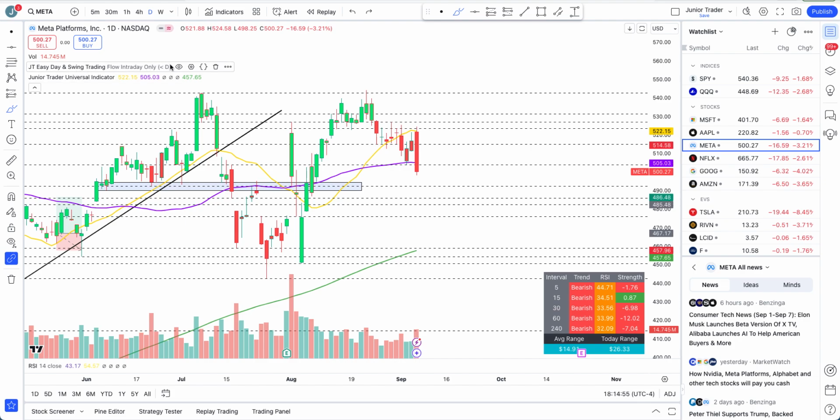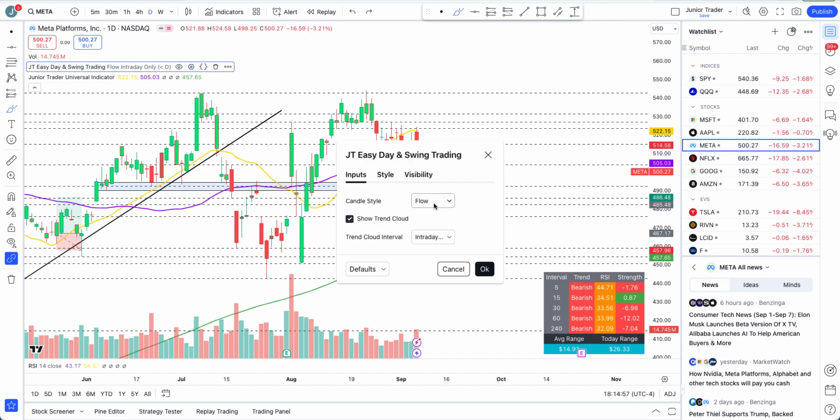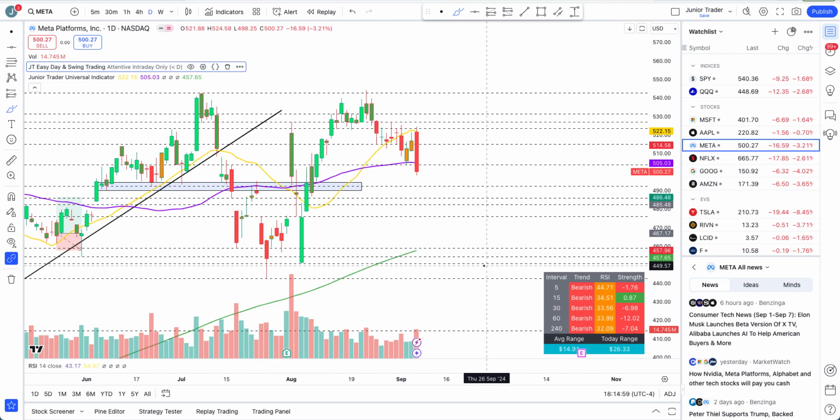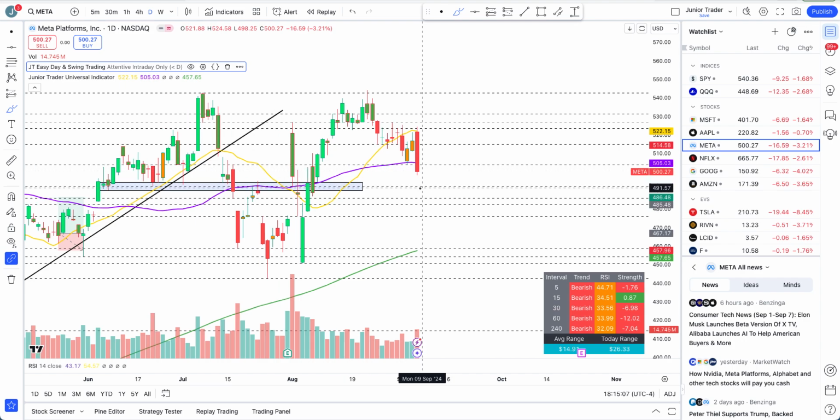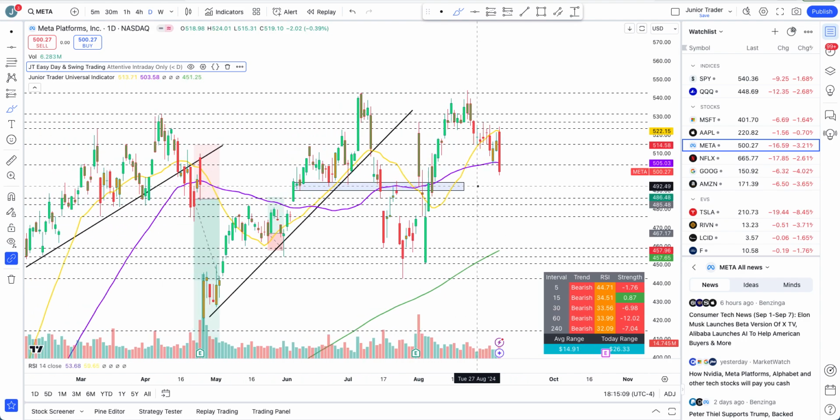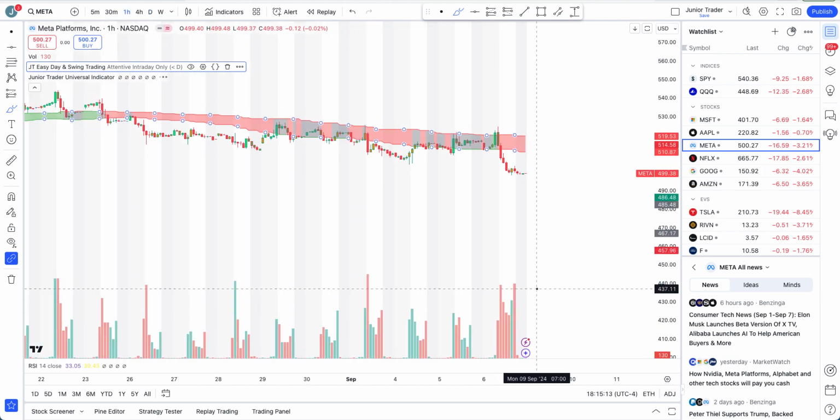So guys, we are still in the downtrend on the bigger scale. As we stay below 504.03, we are still in bearish territory. The next level is definitely this zone of 492.49. Let's go to the hourly interval.